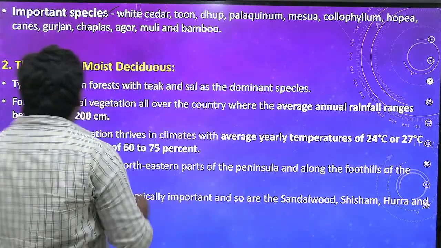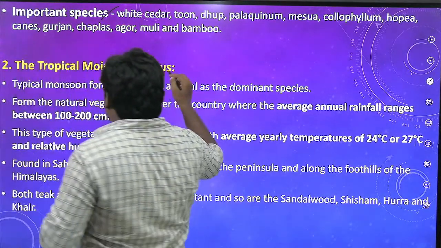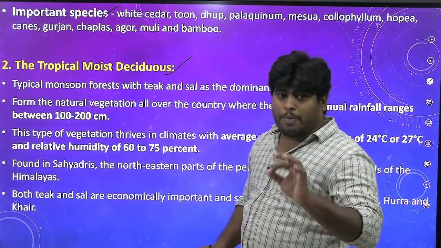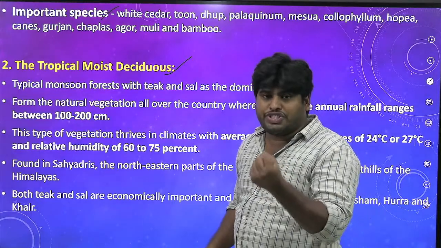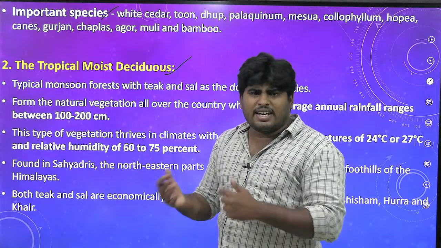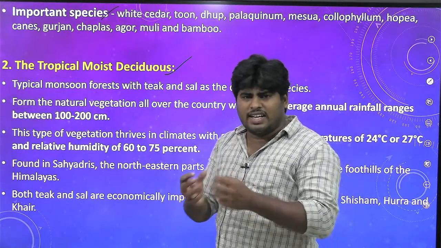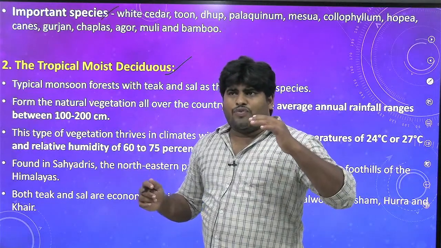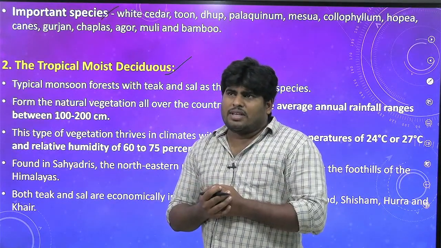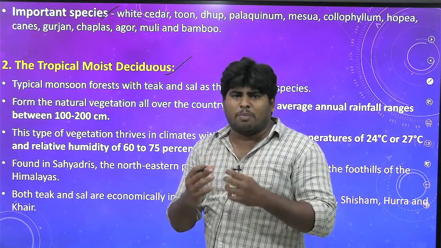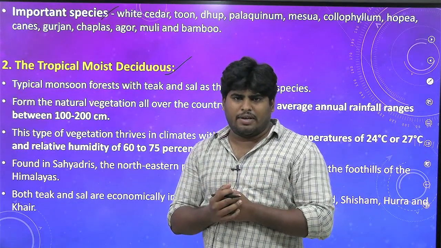Okay, next variant of forest type, the tropical moist deciduous. Tropical moist means moisture, and deciduous means they shed leaves, unlike evergreen. If you ask me a question that, sir, I have taken a map of India, which type of forests are majorly present across the country?